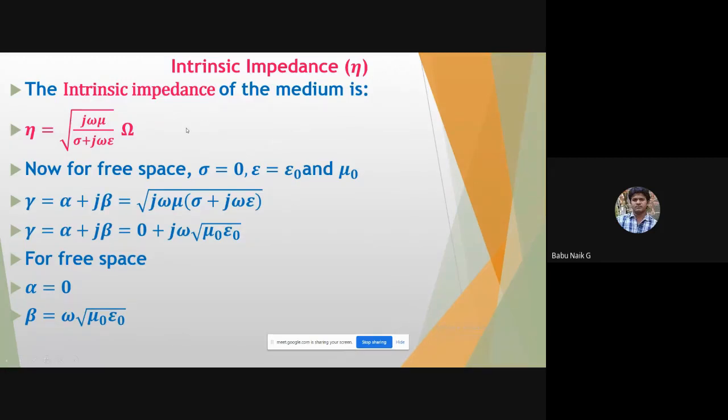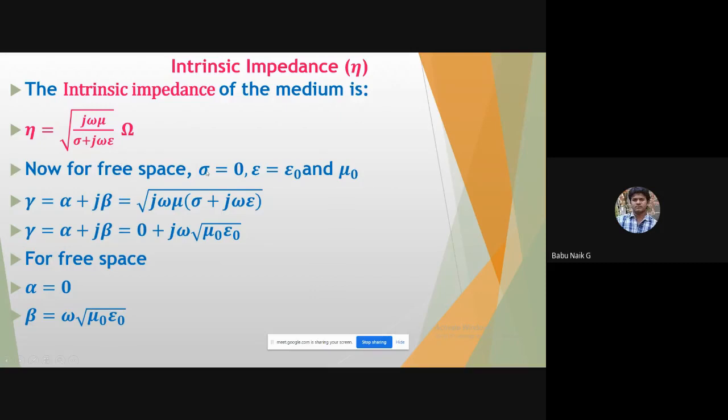So for that particular wave, we can calculate the intrinsic impedance of the medium. We are going to represent the intrinsic impedance as eta. Eta is equal to the square root of j omega mu over sigma plus j omega epsilon. So the numerator has the permeability with the angular frequency, over the conduction of that medium plus omega epsilon.